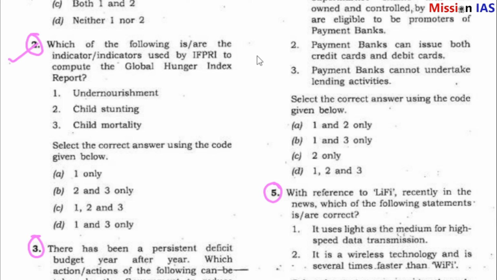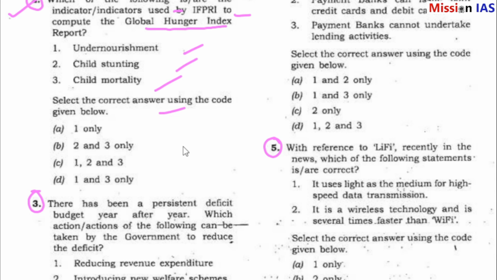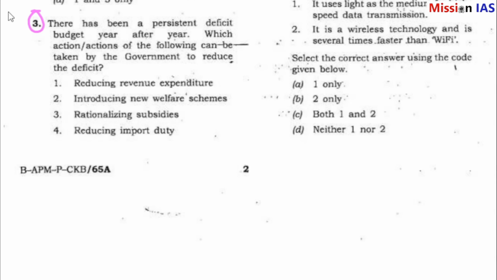Question number 2. Which of the following is/are the indicators used by IFPRI to compute the Global Hunger Index reports? Undernourishment, child stunting, child mortality. Select the correct answer using the codes given below. So answer is also very easy. 1, 2 and 3. When IFPRI makes its hunger index reports, they consider undernourishment, child stunting and child mortality, all three aspects.